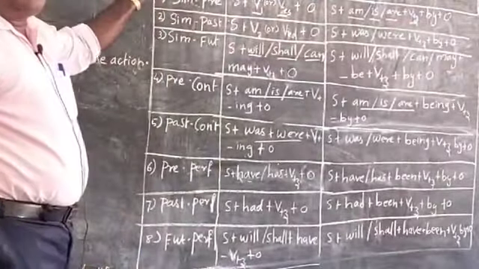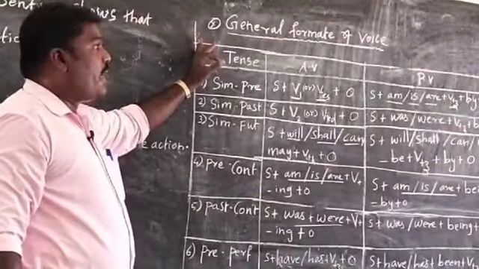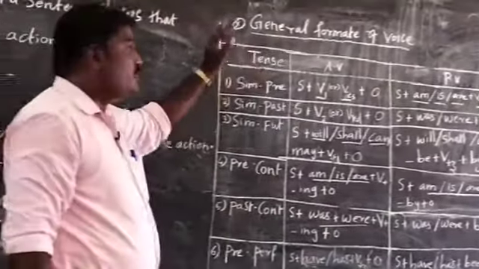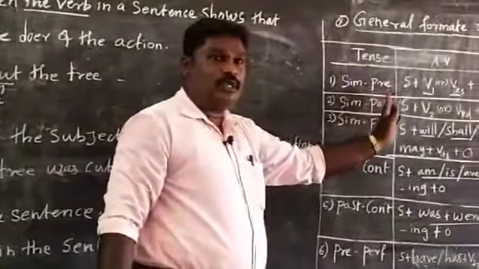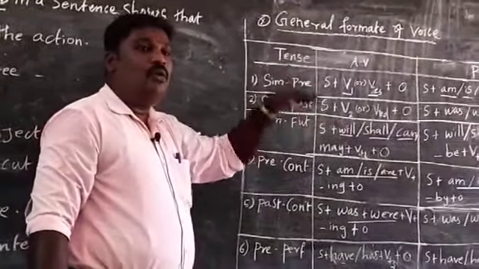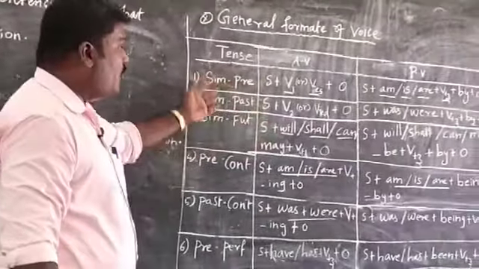This is a very important table. So we should know thoroughly the grammar of the active voice and passive voice. This table must be known by all the students. After that we can write all the sentences without grammatical mistake, without mistake of the formula.